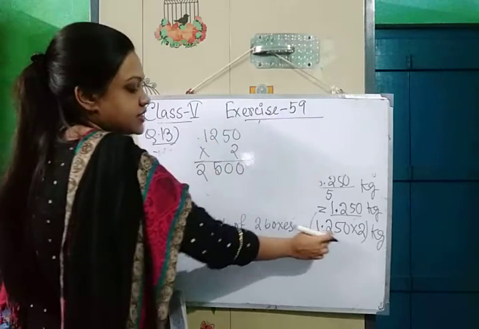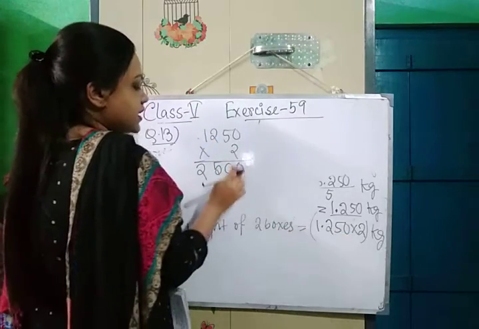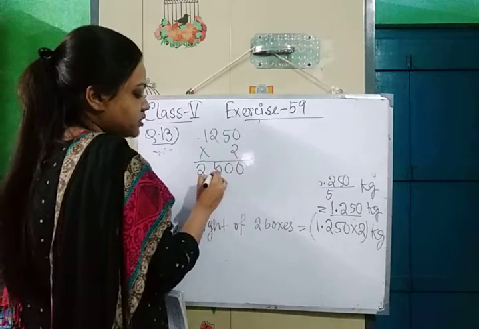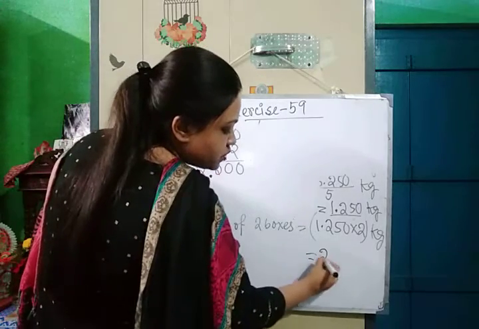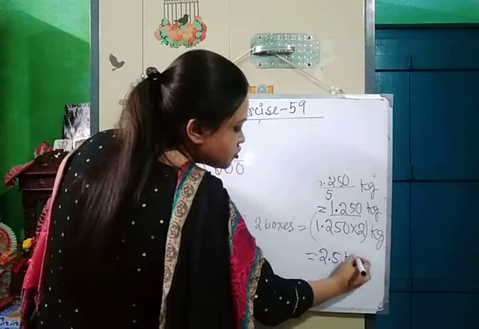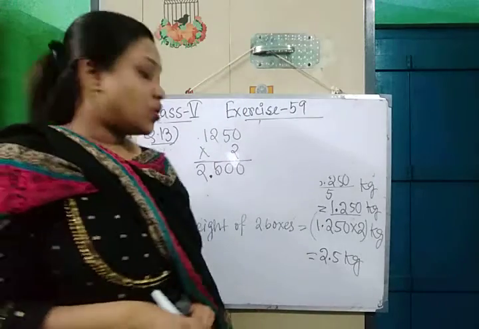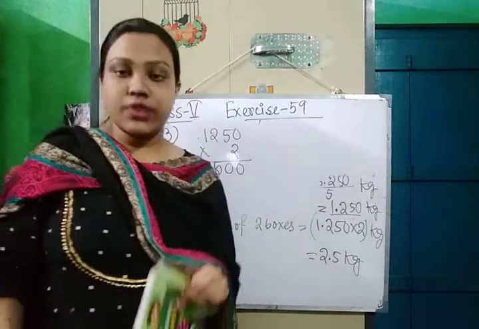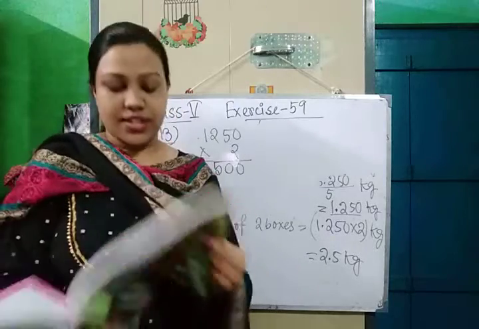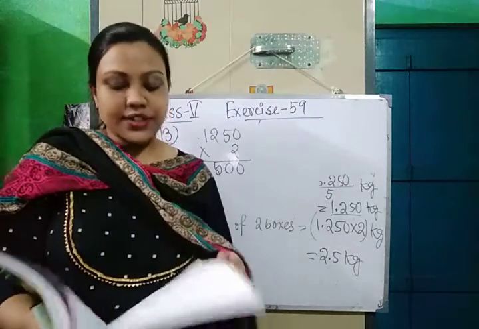Now after the point 3 digits are there. So 1, 2, 3. We will put the point here. So it will be 2.500, which means 2.5 kg. So the weight of 2 boxes of sweets is 2.5 kg. I hope this is clear.